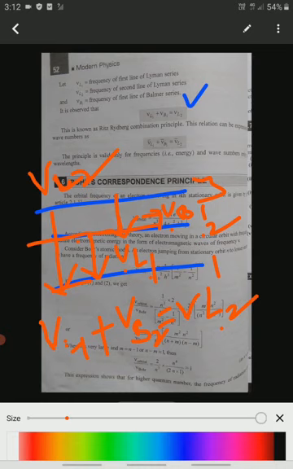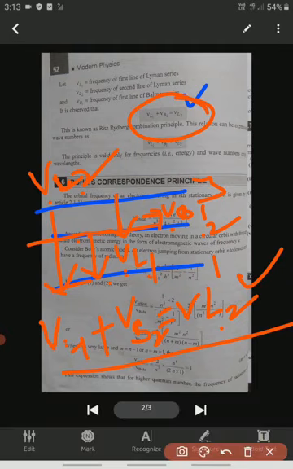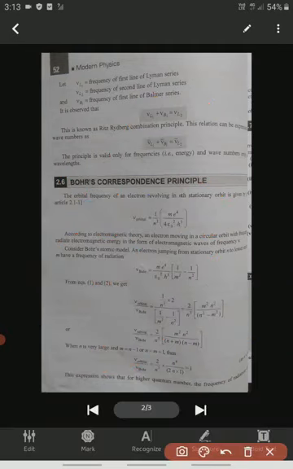So this principle is what we call the Ritz-Rydberg combination principle. This ν_L2 is a combination, an addition of ν_L1 plus ν_B1. And we can write it in terms of wave number also: ν_L1 bar plus ν_B1 bar is equal to ν_L2 bar.